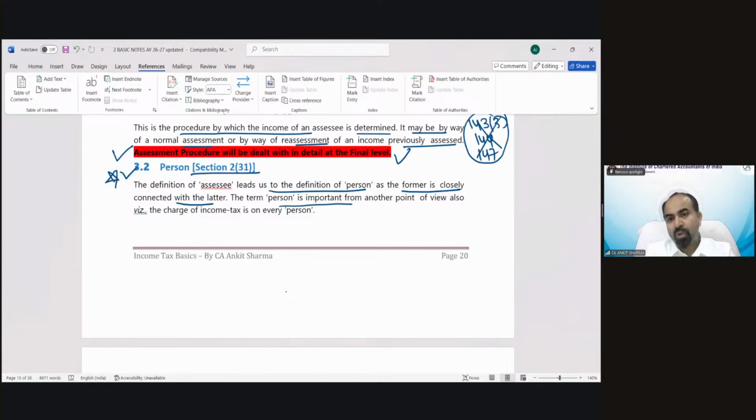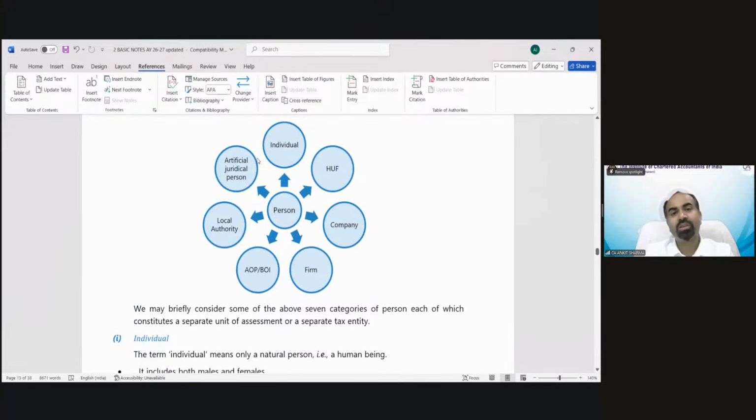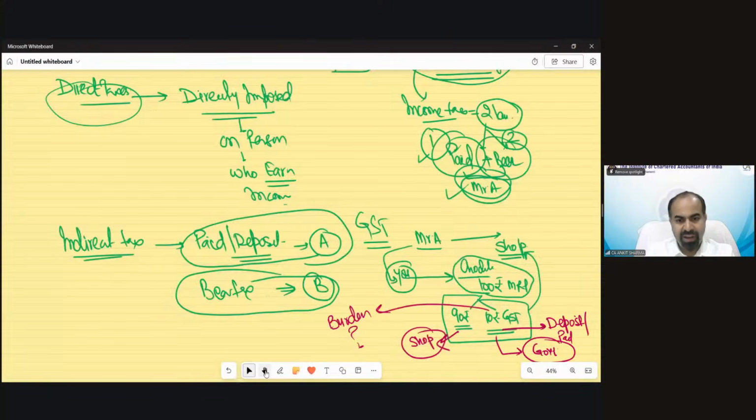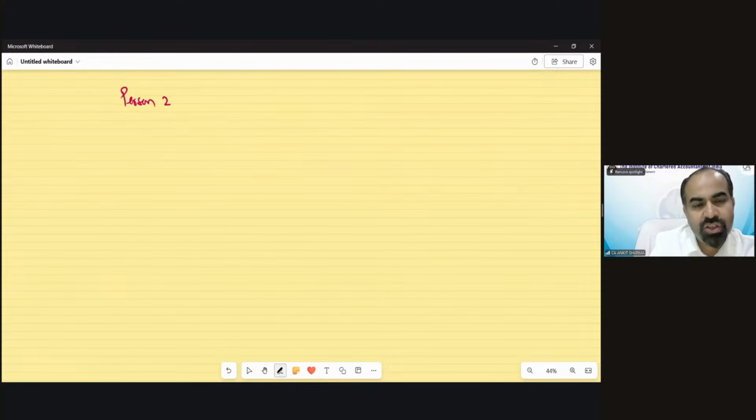The person is important from another point of view also, the charge of income tax on every person. Remember, section 4, the charging section, was saying that income tax is charged on every person. And what is the meaning of person, that we are going to discuss over here. Before the discussion, let me clear one thing about this definition. The definition of person under section 2(31) says person includes 8 categories: